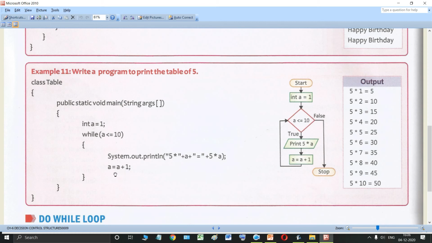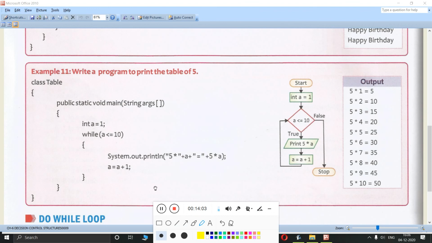So this is the increment operator, a equal to a plus 1. Now you can write this in this manner also, instead of using a equal to a plus 1, you can write a plus plus also, as this is a unary increment operator.